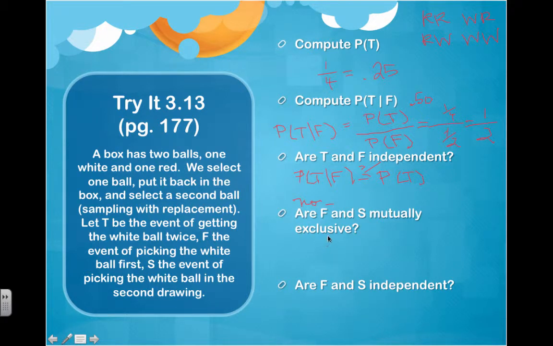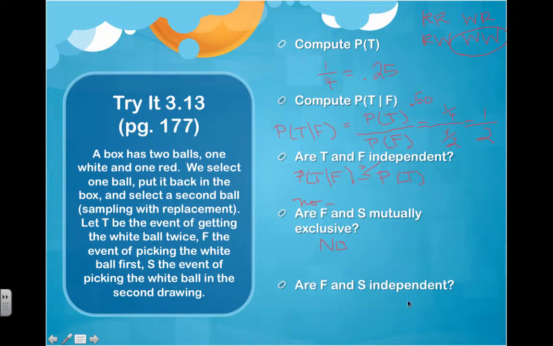Are they mutually exclusive? Remember, F is the event of picking a white ball first, and S the event of picking the white ball second. Can we pick the white ball first and the white ball second at the same time? Yes, we can, and that situation is right here. So no, they are not mutually exclusive.